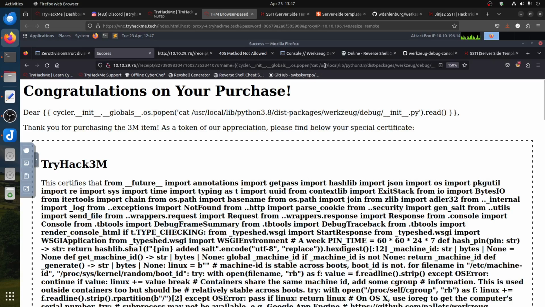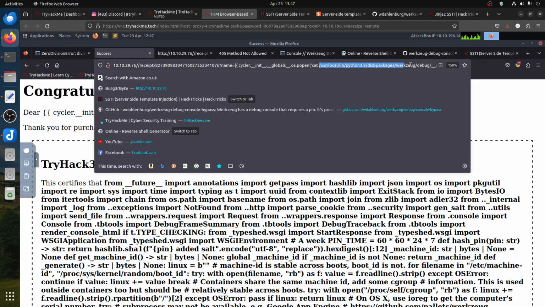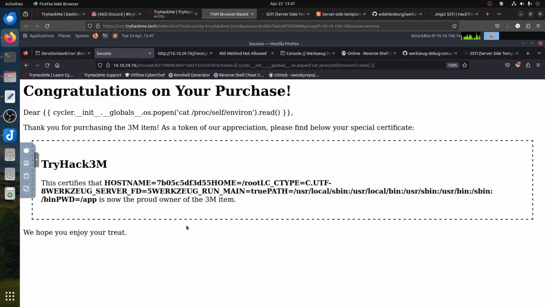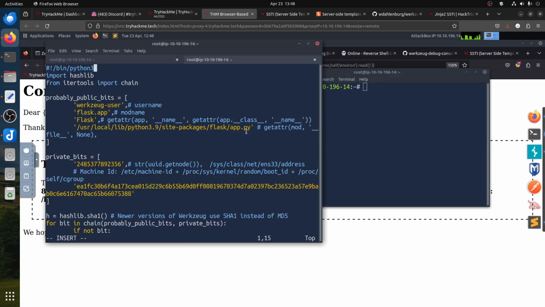So let's now get this file. You can see it's a host, it gives us this, HOME is root. So we know we're dealing with root here. The user is root, so we can safely say this one is root.